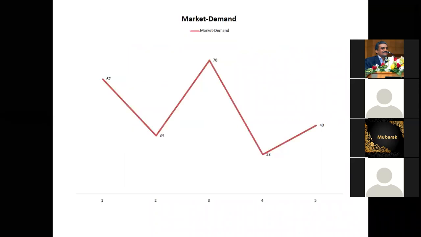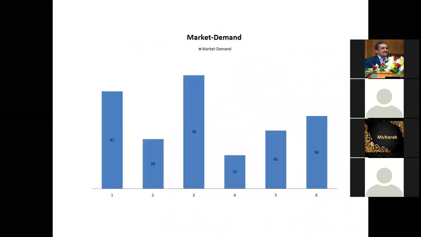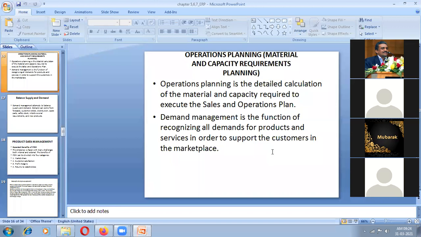Okay, so forecasting in chapter 3, again, I will give a review for this one. Market demand, forecasting, and other things. So probably next week I will completely finish my chapter. Then after that, review. Before Ramadan fasting, most probably I will complete all my activities for ERP.